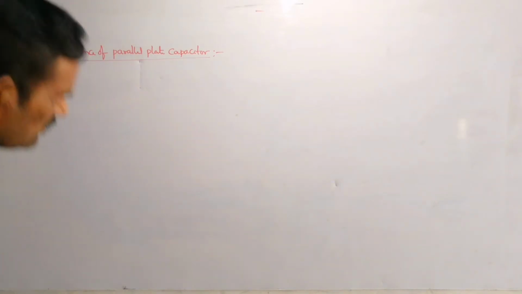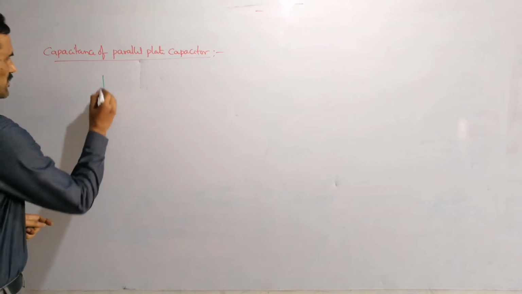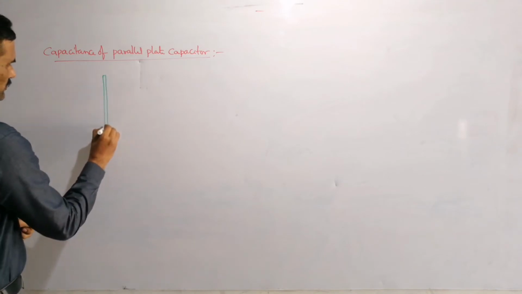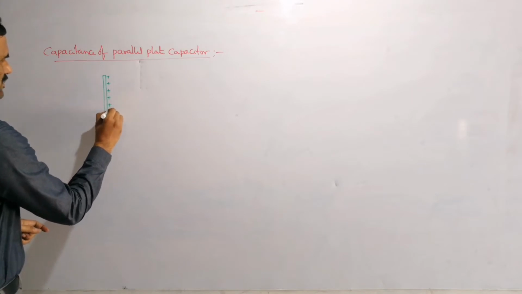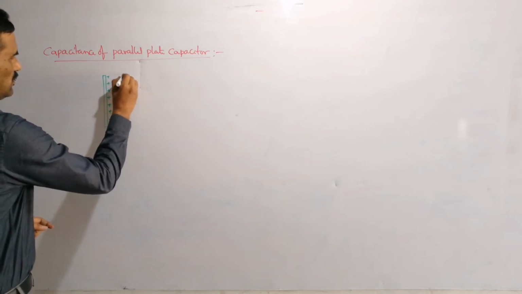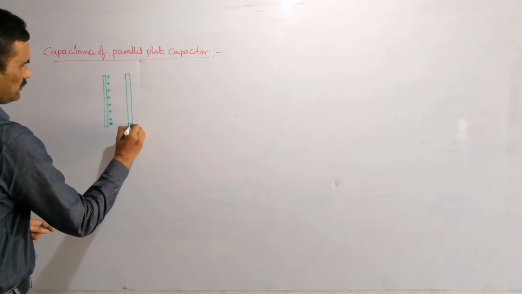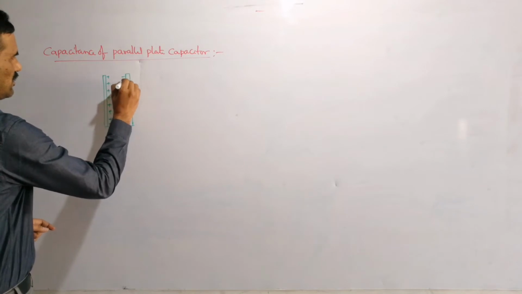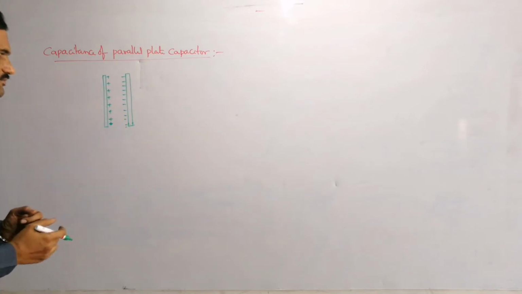So as we discussed in the previous class, for this capacitance we consider two metal plates placed parallel to each other. One plate is having some positive charge and the other plate is having some negative charge here. So these two plates are placed parallel to each other, right? So this is having some positive charge and the other is having some negative charge.